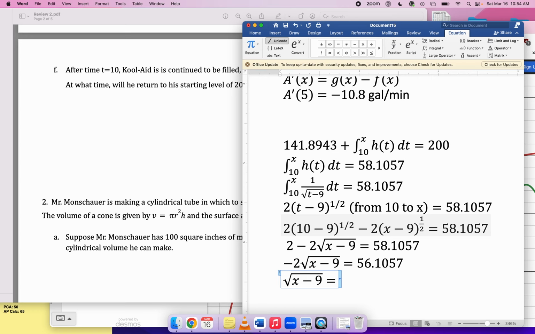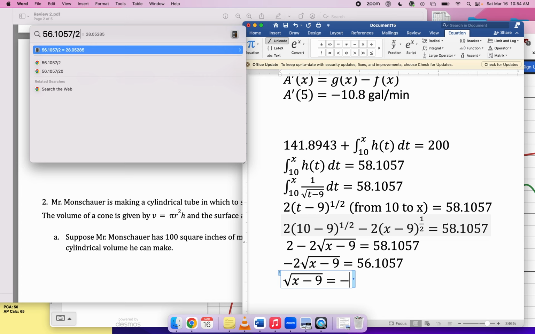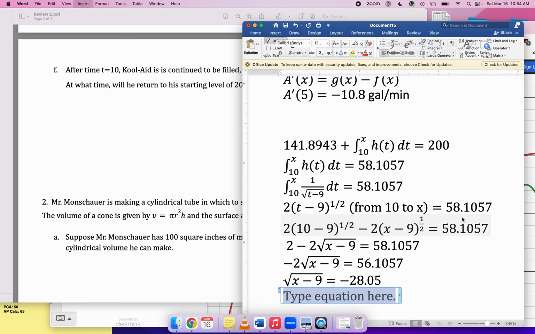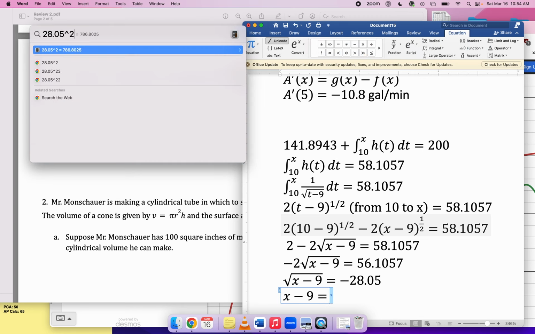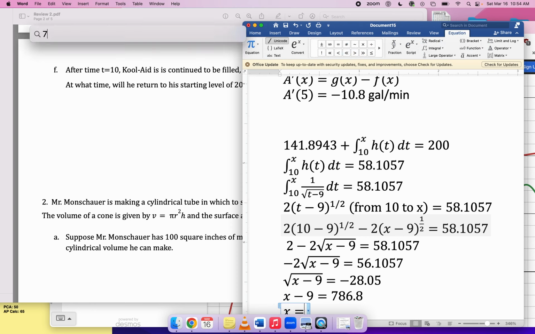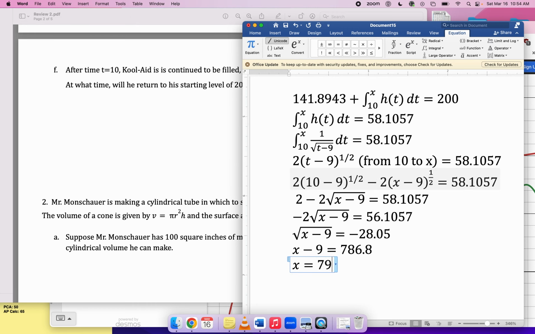I should have kept some more decimals. 28.05, we'll say 28.05. So negative 28.05. Square both sides to get rid of the square root. Squared is 786.8. And so then I add 9, 786.8 plus 9. I could have done this in my head, but whatever. 795.8. 795.8 is the time at which that occurs.